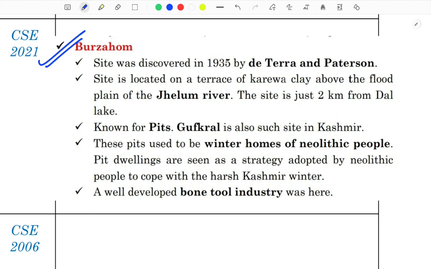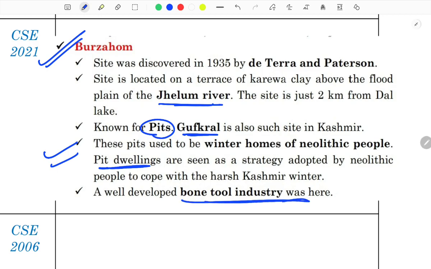Budihal is in Karnataka, known for the ash mounds. That's also important. Burzhom was discovered by De Terra and Patterson. It is located near the Jhelum river, known for the dwelling pits. Gufkral is another site in Kashmir known for pits. What was the use of these pits? These pits used to be winter homes of Neolithic people. Pit dwellings are seen as a strategy adopted by Neolithic people to cope with the harsh Kashmir winter. A well-developed bone tool industry also developed at Burzhom.